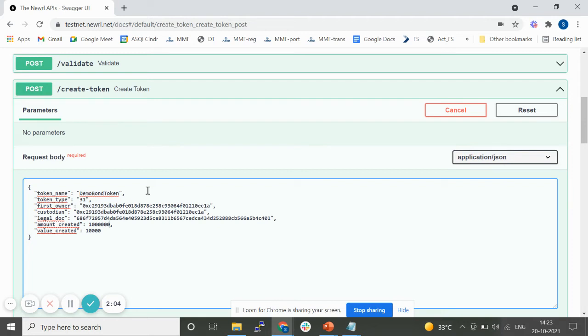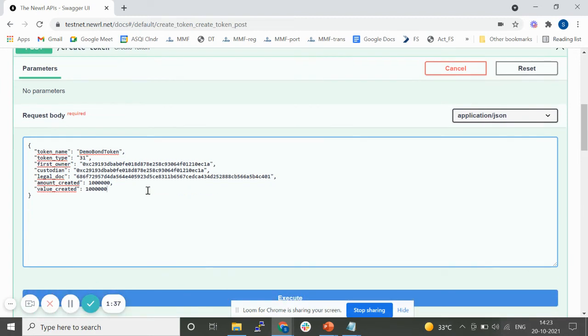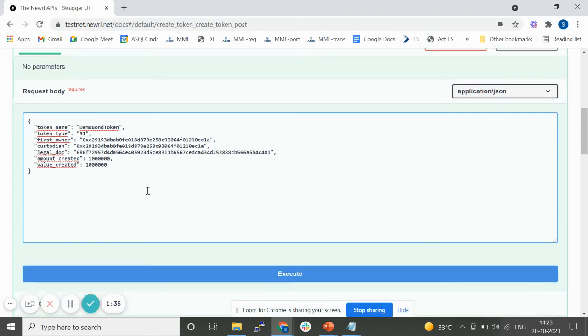Amount created is specific number of tokens. You can create any number. That's not a constraint. Value created is in the currency of that token in the off-chain world. So if it's a bond in INR, then value created is in INR. So if it's 10,000, it's customary to keep the tokens generally higher with the value of say 100 or 1 rupee, or $1 as the case may be. But that's again more convention than enforced rule.